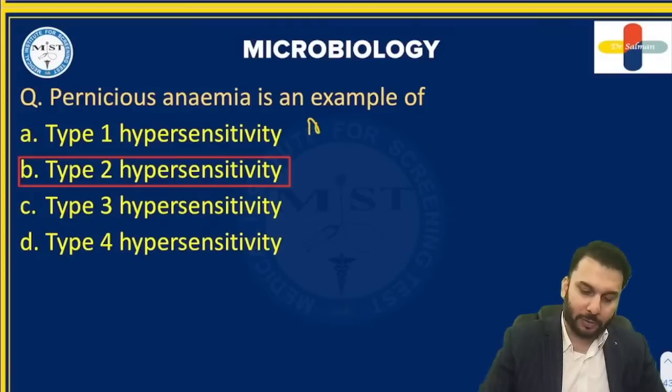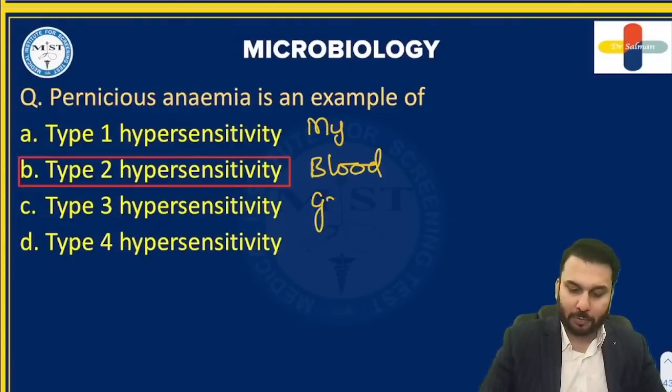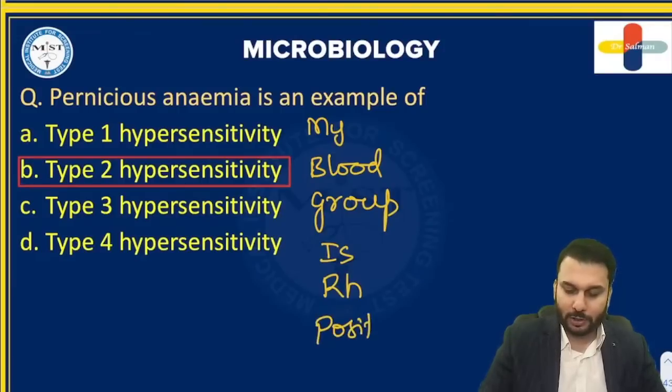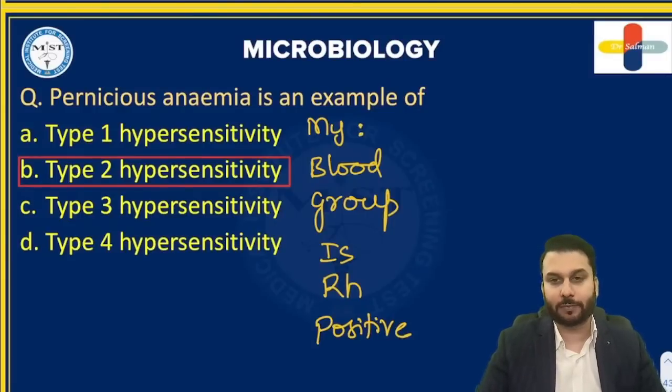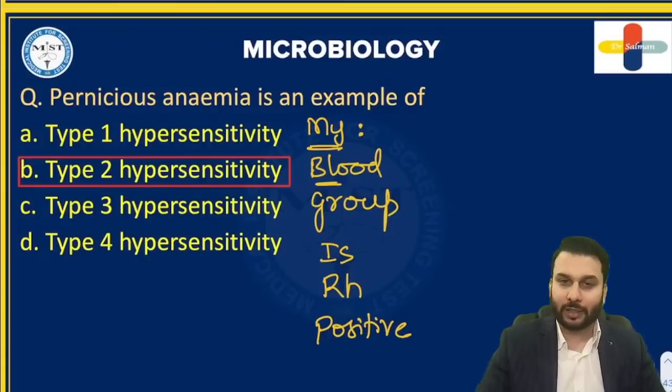So, you have to remember it like this. My blood group is RH positive. This is one mnemonic to remember this. With the word MY, you have myasthenia gravis. M for myasthenia gravis, it's an example of type 2. Blood related anything is type 2.